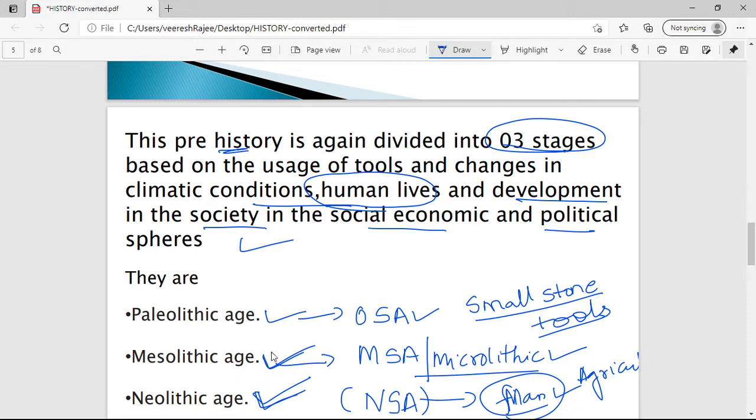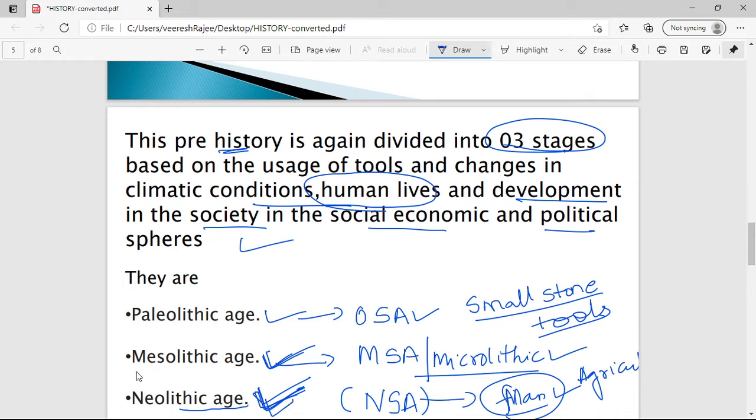But during the Neolithic age, man started agriculture in major parts of the world. So that's why the Neolithic age is very important, and it is also considered a revolution in the lives of human beings. It was during the Neolithic age that the wheel was invented, transportation was developed, and pot making on the wheel also started.